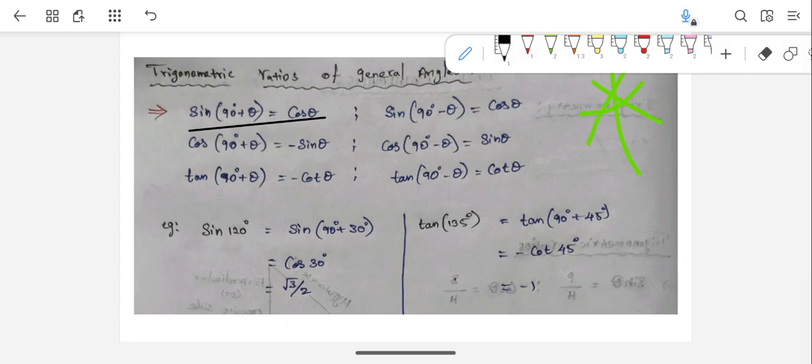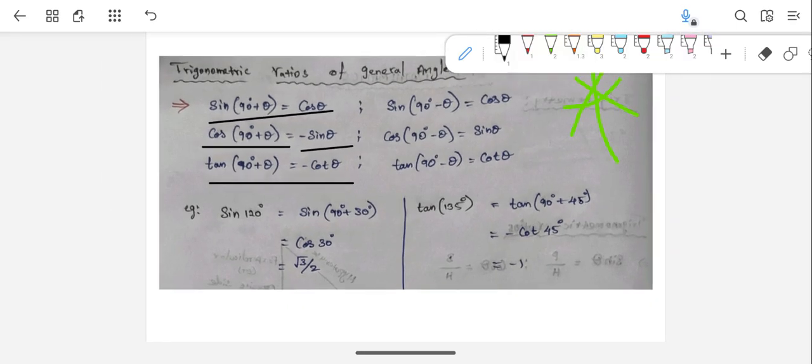If you can write in that format, then sine 90 plus theta, its value is nothing but equal to cos theta. So you can directly write it. That is what it is implying. And if you can write it in the form of cos 90 plus theta, its value is nothing but minus sine theta. Similarly, tan 90 plus theta means minus cot theta. Okay, so like this. With an example, if I explain, you will understand better.